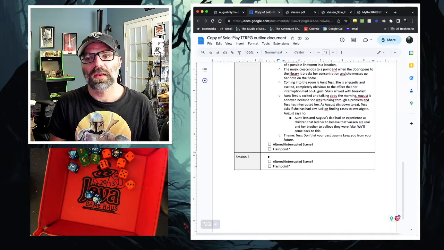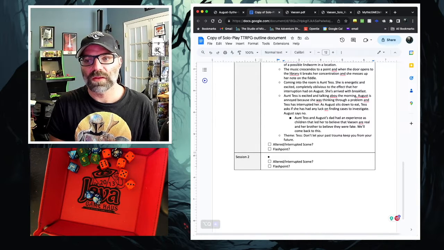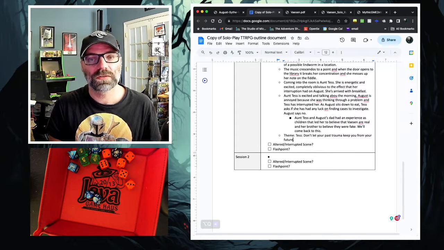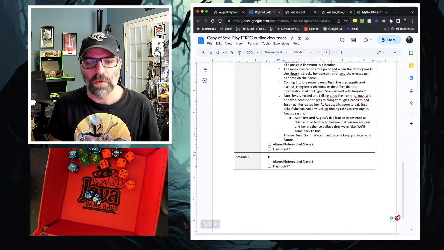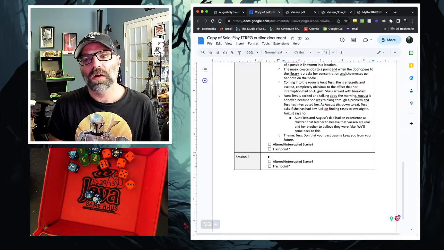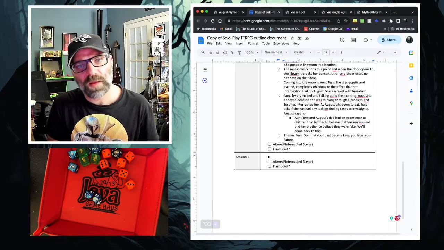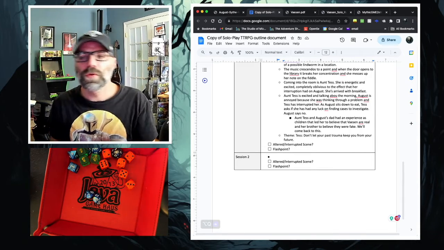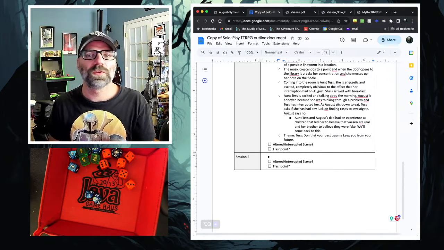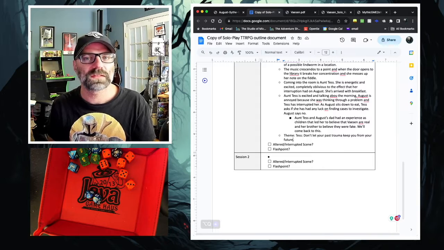And Tess has had a certain interaction with these creatures, and it has affected her deeply, but not defined her life. Whereas her brother made it his mission to prove that these things weren't real because he wanted to discount these experiences. And now August is taking up her dad's mantle, but in the opposite direction. And Tess is sort of like, look at what happened to your dad. Don't let your trauma ruin your future. You can have a life that's different, right?